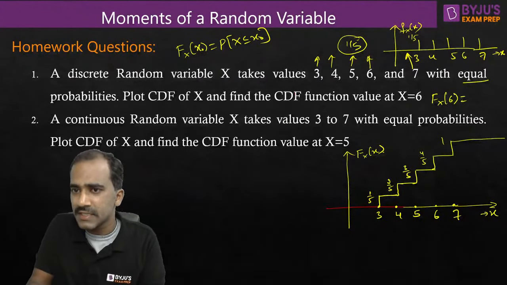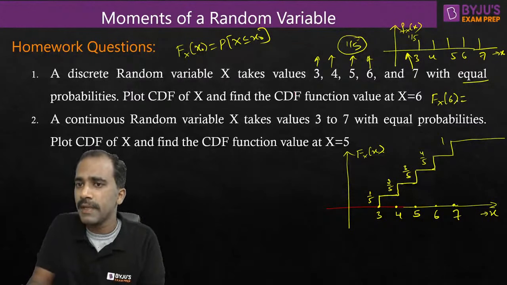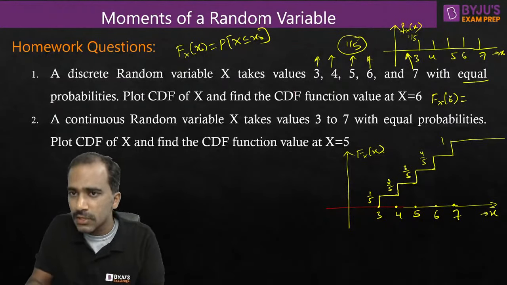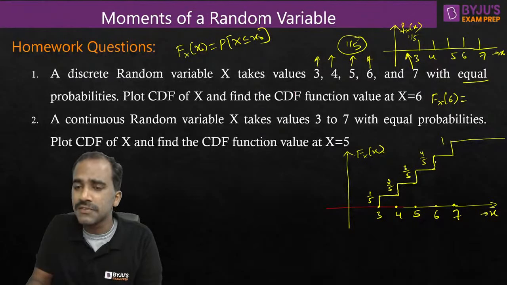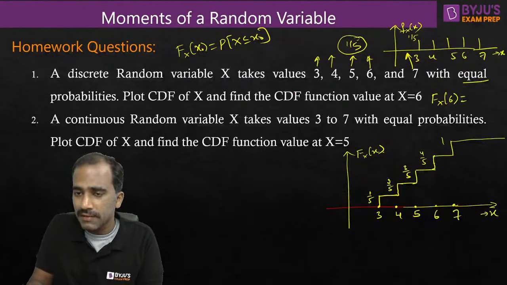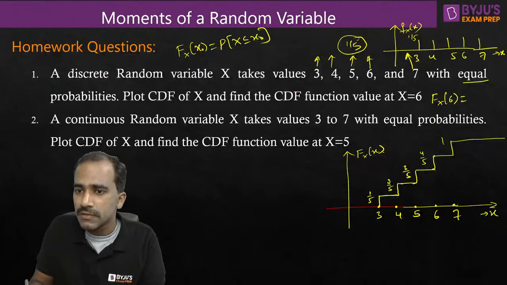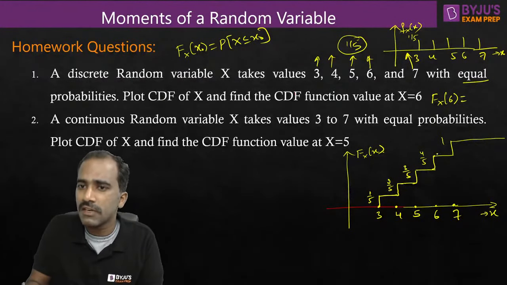So if it is 6 here, probability till 6 should be included. So at 6 there is an accumulated probability of 1 by 5. So just after 6, what is the value? It is 4 by 5. You might be confused because at 6 there is a discontinuity. When there is a discontinuity, it is difficult to say the value. So the value is undeterministic, right? But when you're talking about CDFs, whenever they're asking the value at the discontinuity, what you can do is just take the value after the discontinuity.